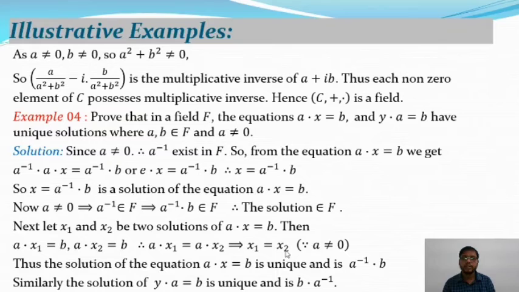Thus the solution of the equation A dot x is equal to B is unique and it is A inverse B. Similarly we can prove that the solution of y dot A is equal to B is unique as well, and the solution is B dot A inverse. Hence the proof of the above theorem.